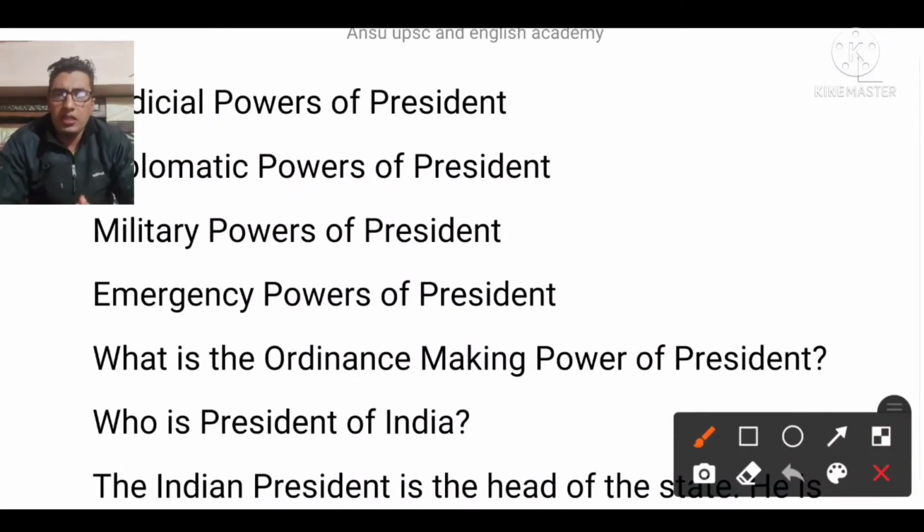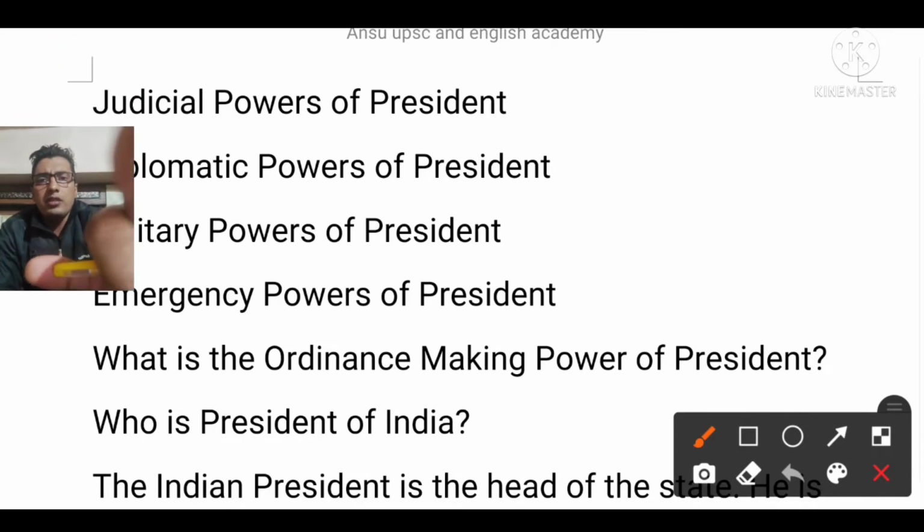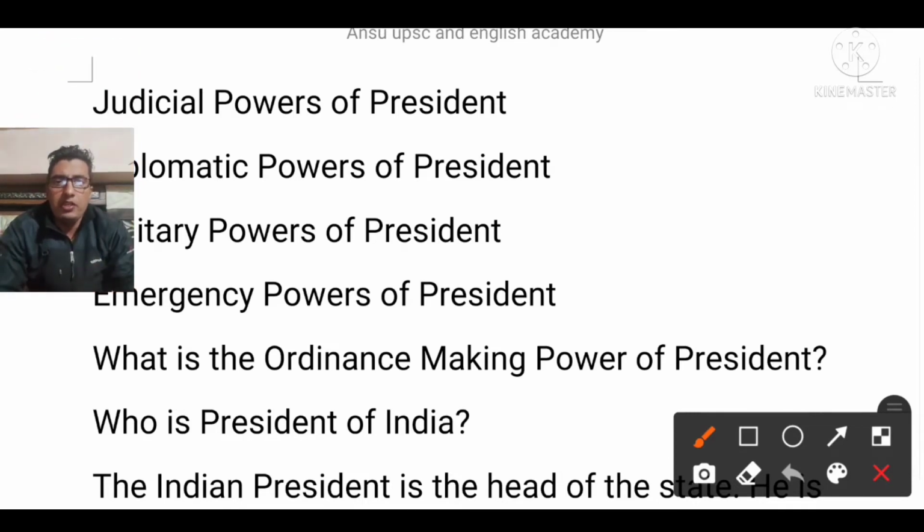Dr. Rajendra Prasad asked the PM several times, is it valid, is it compulsory to act on the aid and advice of the prime minister and the council of ministers?